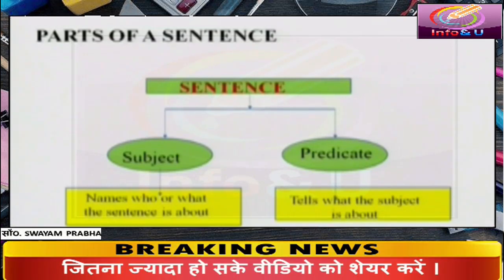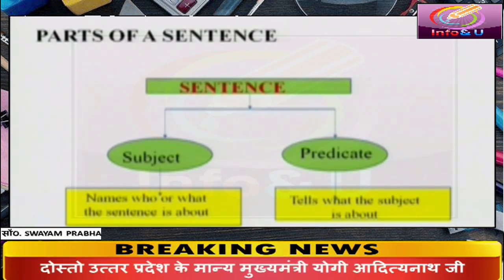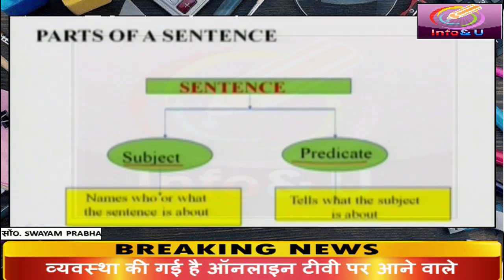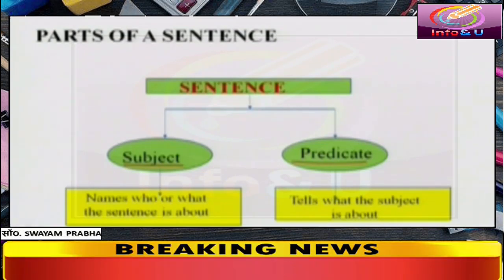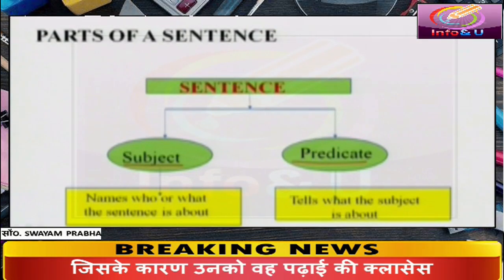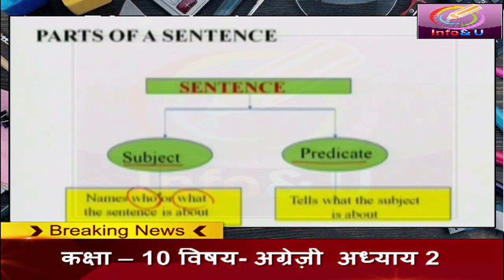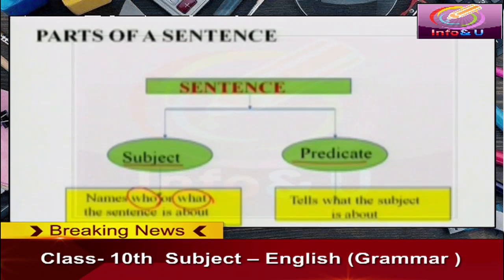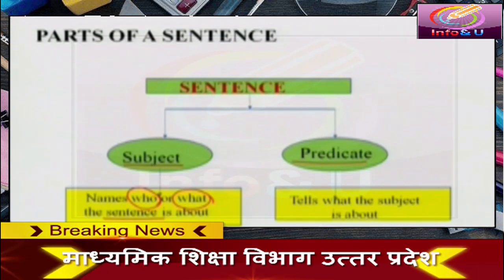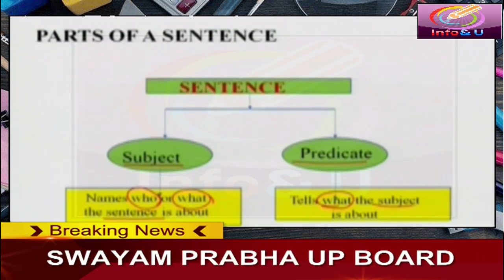Parts of a sentence. There are two parts of a sentence, subject and predicate. These are the two parts of a sentence. What is subject? Subject names who or what the sentence is about. What is predicate? Predicate tells what the subject is about.